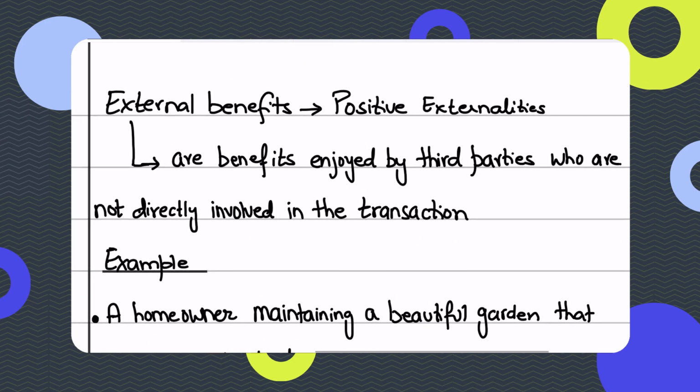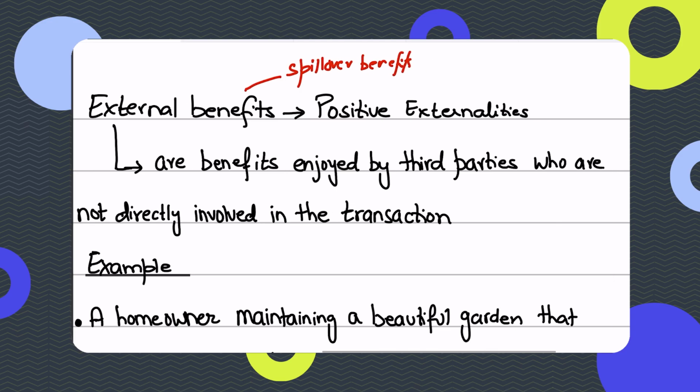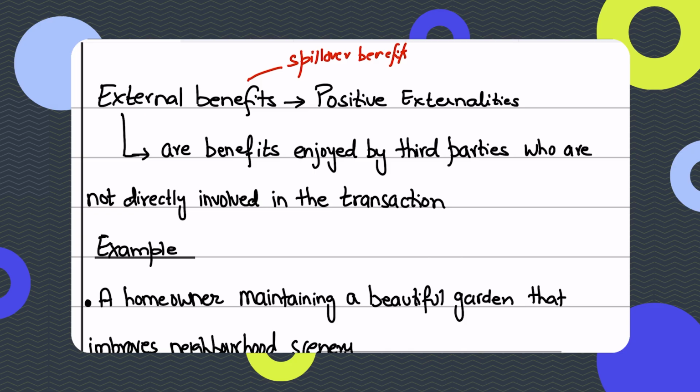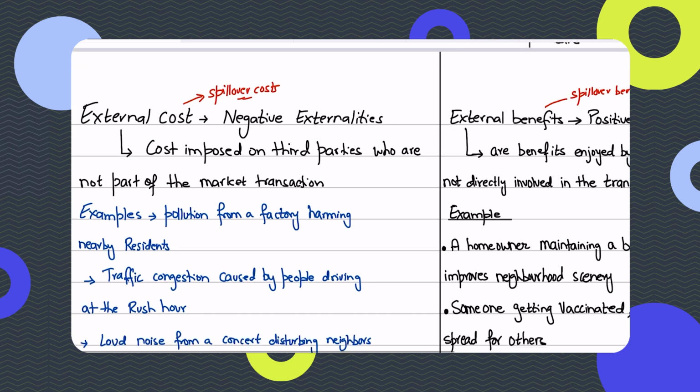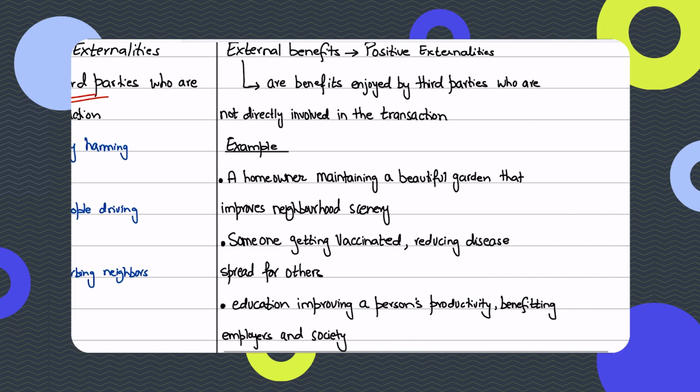So external benefits, on the other hand, are also known as positive externalities. These are spillover benefits, right? They spill over to the third parties. They are benefits enjoyed by third parties who are not directly involved in the transaction. Not directly involved means that they were not really part of the transaction, right? Also, by the way, we're talking about external costs. These third parties, the cost imposed on third parties, they bear the burden, but they're not compensated for. Even though they're not compensated for, they're still bearing that burden.